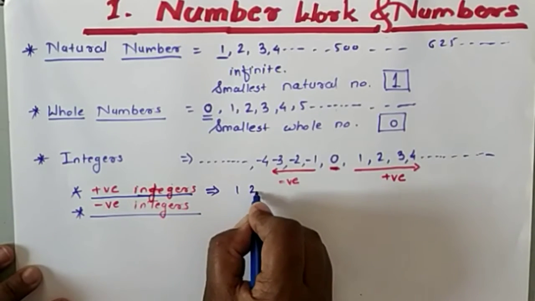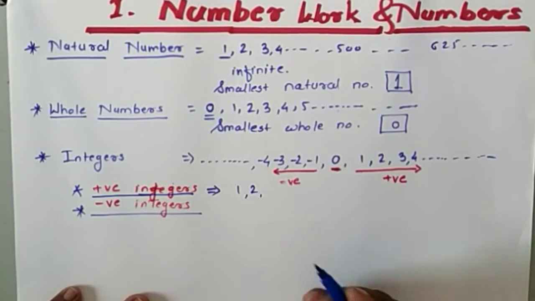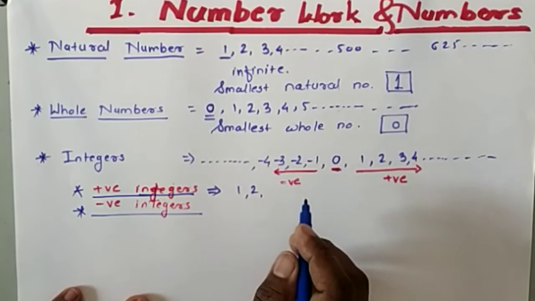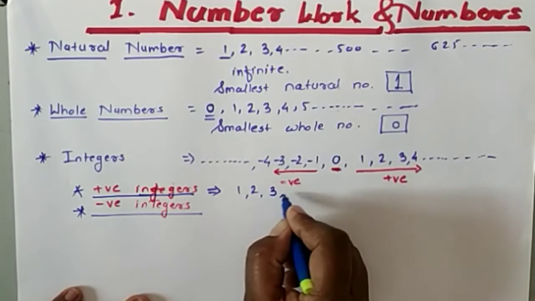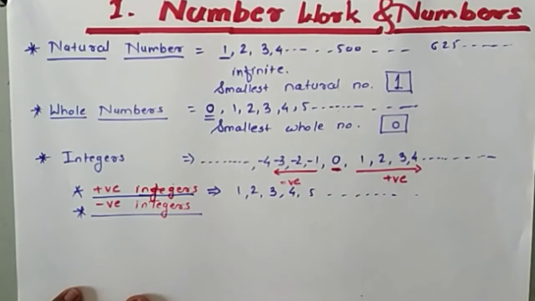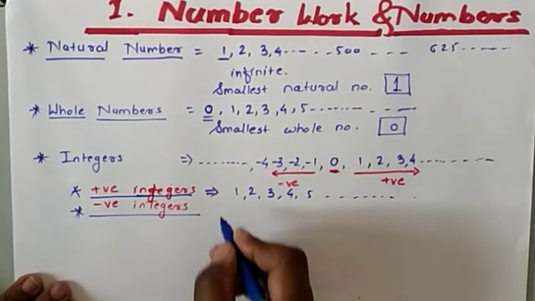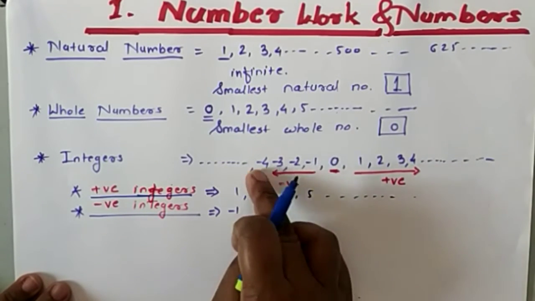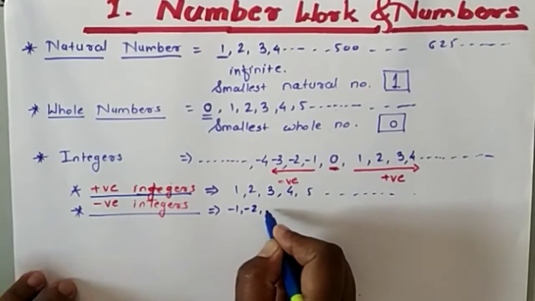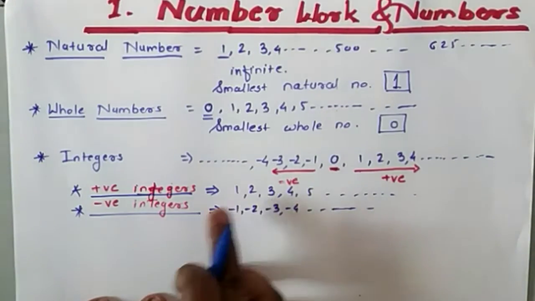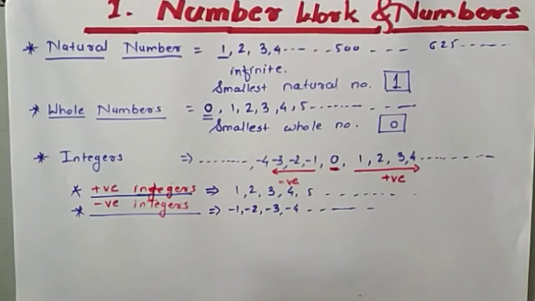So 1, 2, and one thing you know is that whether we write plus 1 or not write it, it is also okay. These numbers are positive only. Okay, 2, 3, 4, 5 and all such numbers are positive integers. And which are the negative integers? -1, -2, -3, -4, these are the negative integers. Okay, so this is the set of integers, which includes all positive integers and all negative integers.